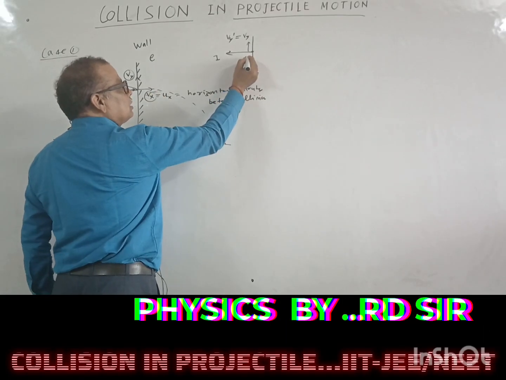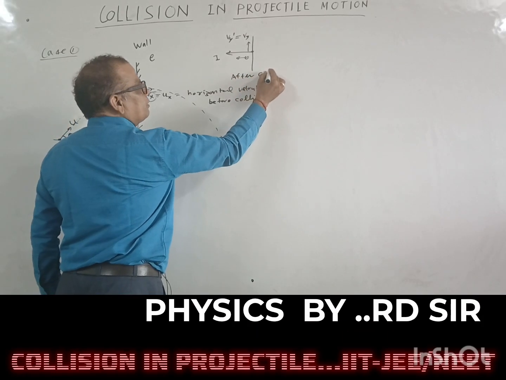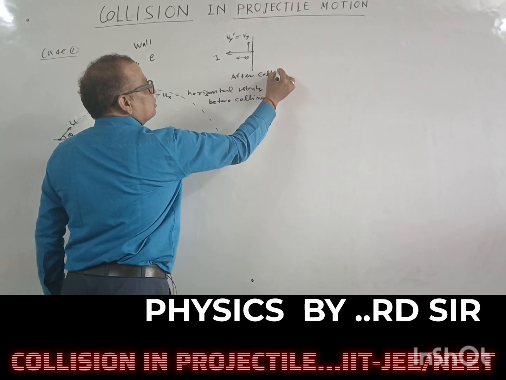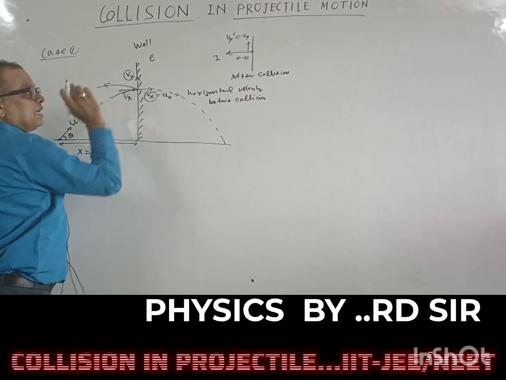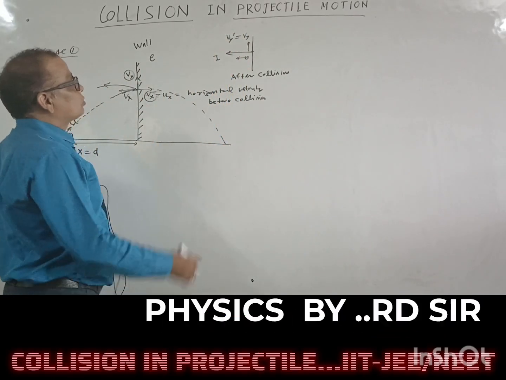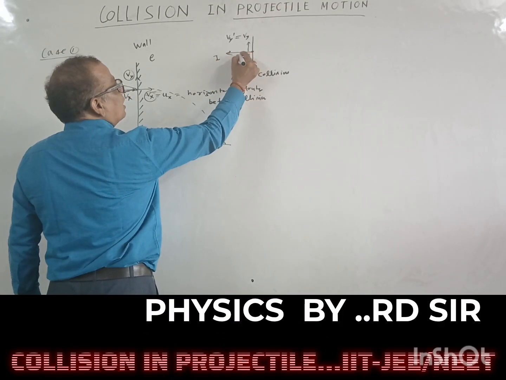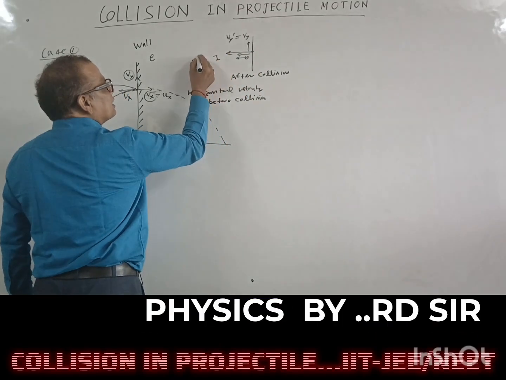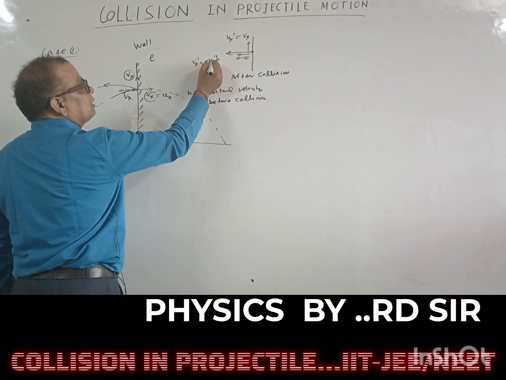So this is the diagram after the collision with the wall. The vertical component of velocity just after collision will be the same as before the collision, that is vy, and the horizontal velocity along the x-axis will change: vx dash will be e vx.